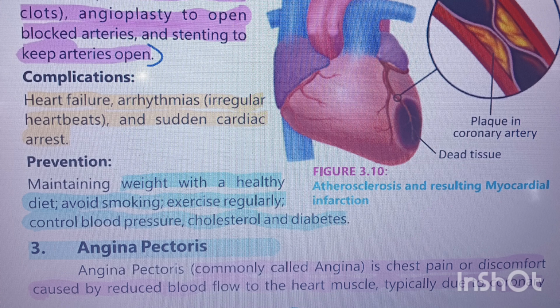Now, what are the complications here? If complications arise, it could lead to heart failure, arrhythmias, meaning an irregular heartbeat, or even sudden cardiac arrest, where the heart stops, requiring CPR to be performed to get the patient's heart pumping and beating again.